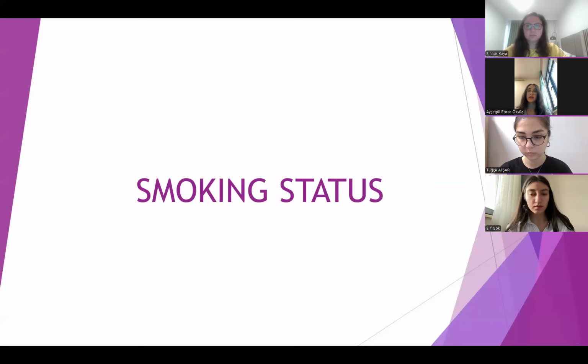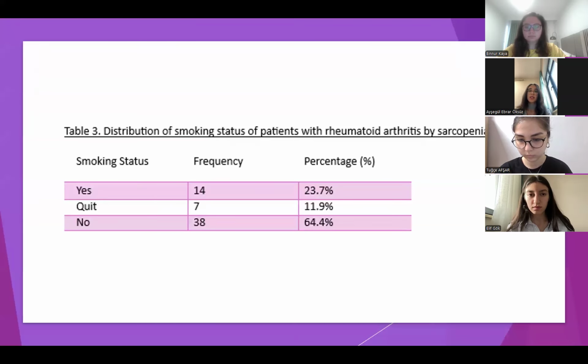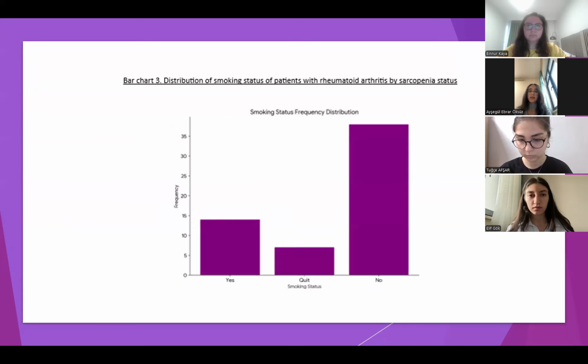Then I'll examine the smoking status of patients with rheumatoid arthritis. In this table, as we can see, the highest frequency is 38 patients who don't smoke, and its percentage is 64.4. And 7 patients quit smoking, and 14 patients are still smoking. And this is the bar chart of the smoking distribution again.